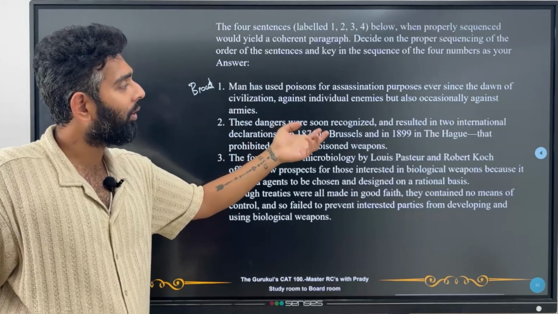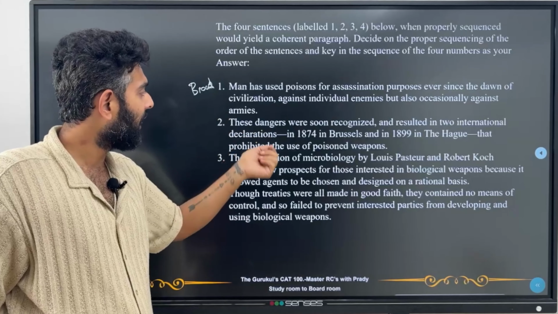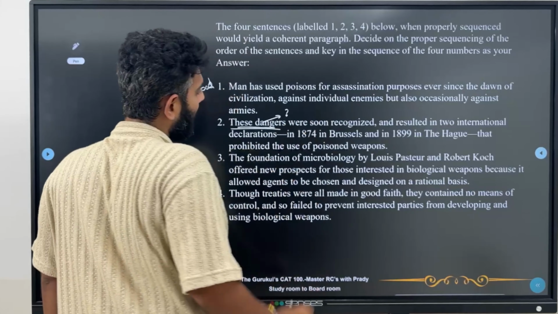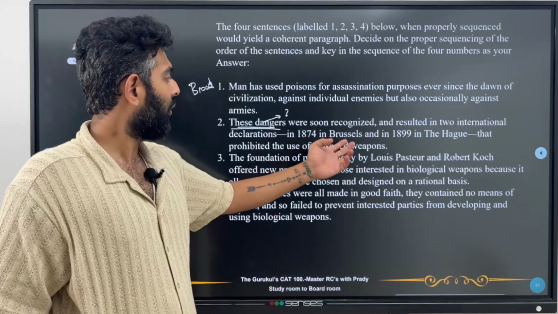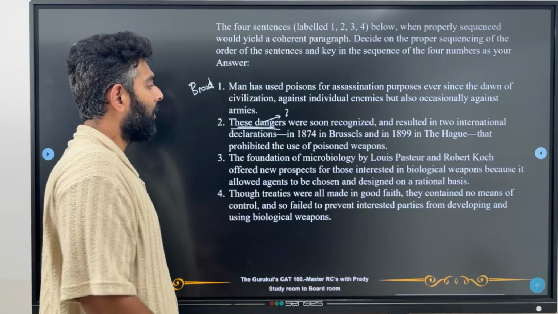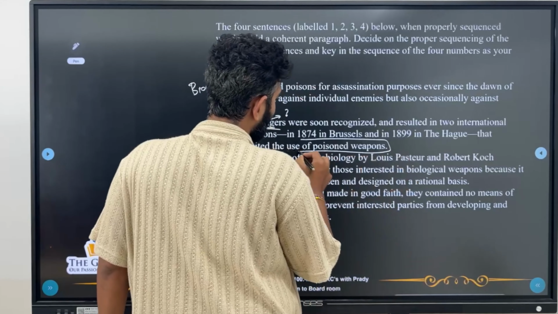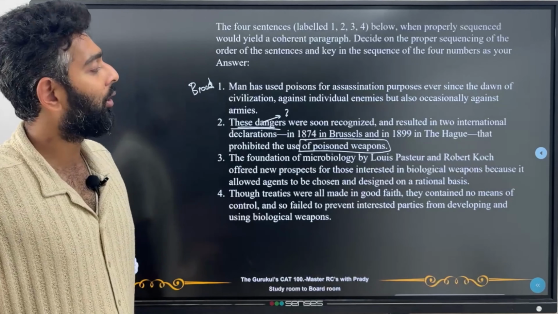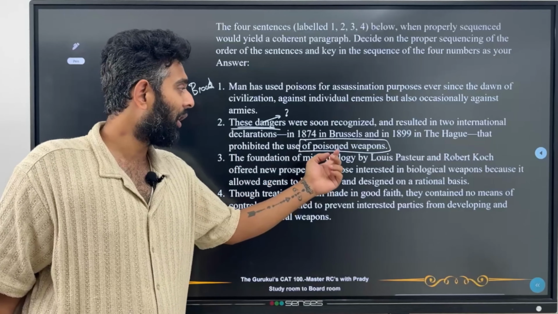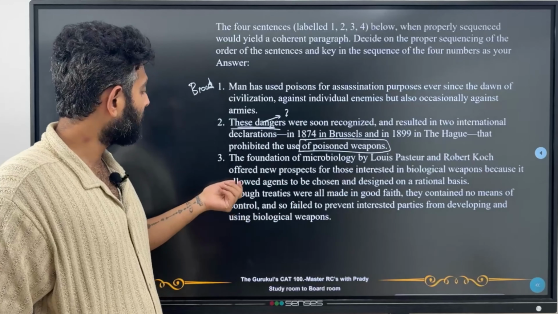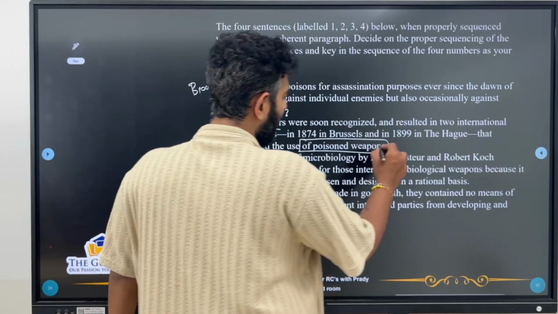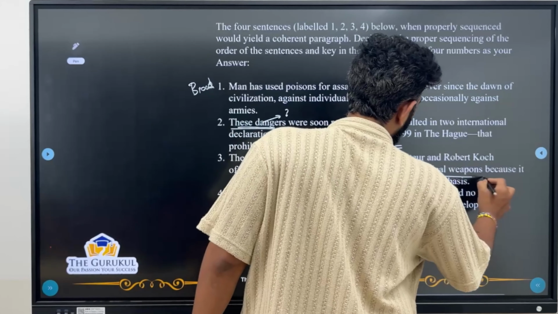These damages were soon recognized and resulted in 2 international declarations. My first question that comes out here is, which damages are we talking about? In 1874 in Brussels and in 1899 in The Hague, that prohibited the use of poisoned weapons. So some sort of poisoned weapons need to be talked about before we go into this second statement. Here, the foundation of microbiology by Louis Pasteur and Robert Koch offered new prospects for those interested in biological weapons. So here this poisoned weapons could mean biological weapons.